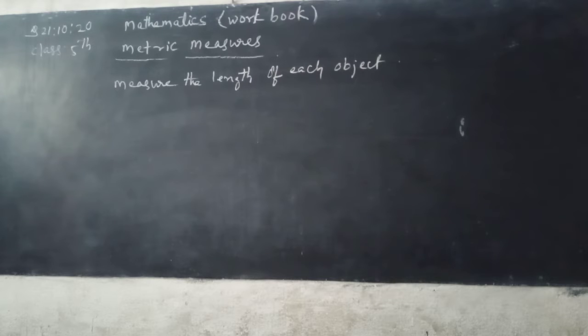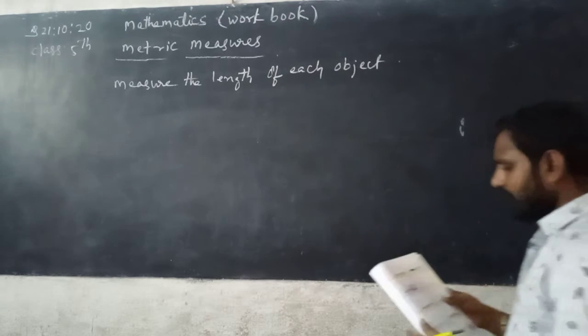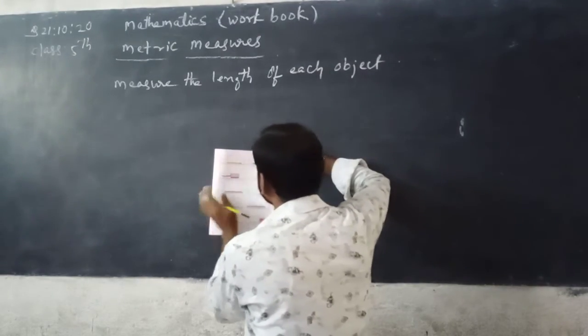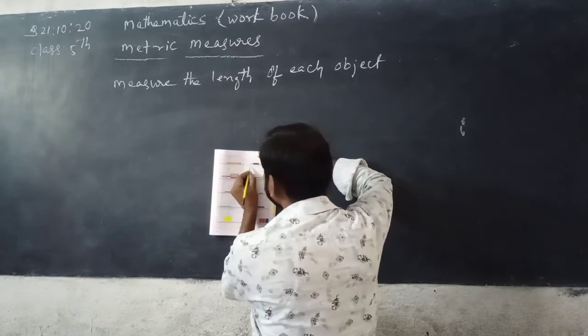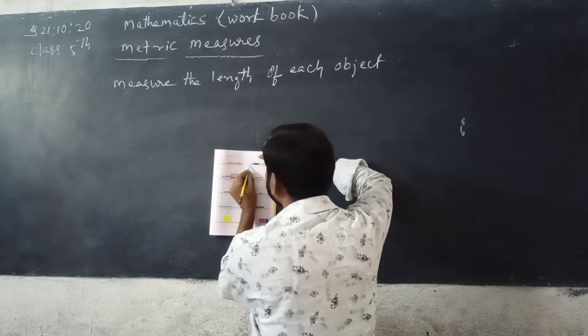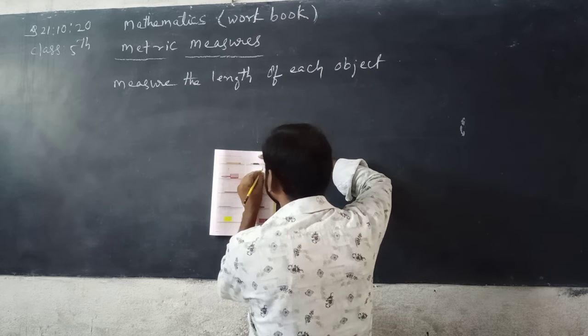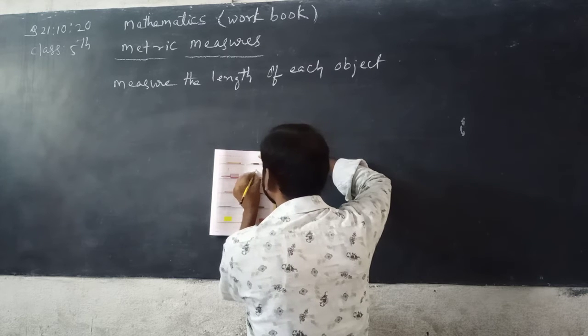Now next, second one, first row, second one. See, you can count. So you can start from 2 centimeter, means you count from 2 to 3, 1 centimeter. 1, 2, 3, 4, 5, 6, 7, 8, 9, 10, 11, 12, 13 centimeter, beta.